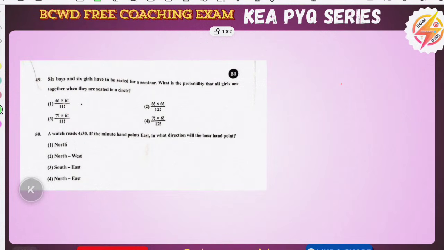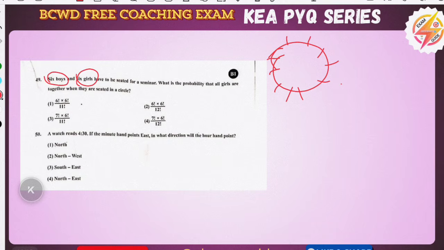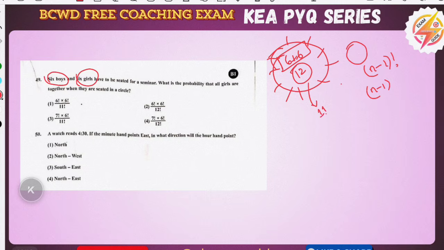And coming to the 49th question about arrangements in a circle. They have given 6 boys and 6 girls. In total, how many students? It is 12, 6 plus 6. So remember, when they have given a circle, the number of ways of making them sit in the circle is n minus 1 factorial. So here, 12 minus 1, that is 11 factorial total ways. But the condition is all girls are together when they are seated in the circle.